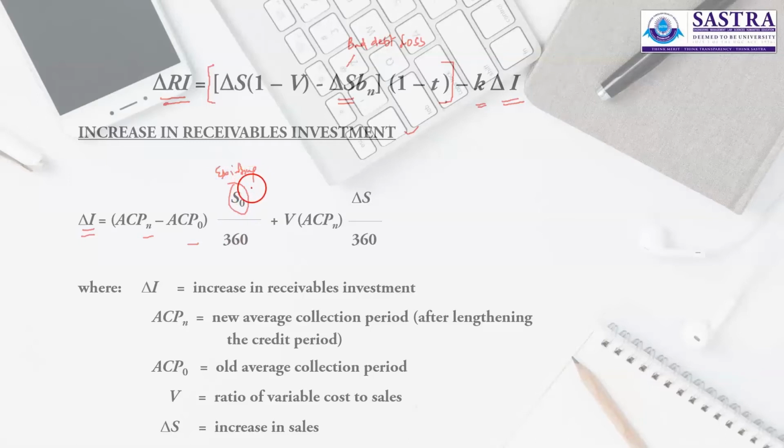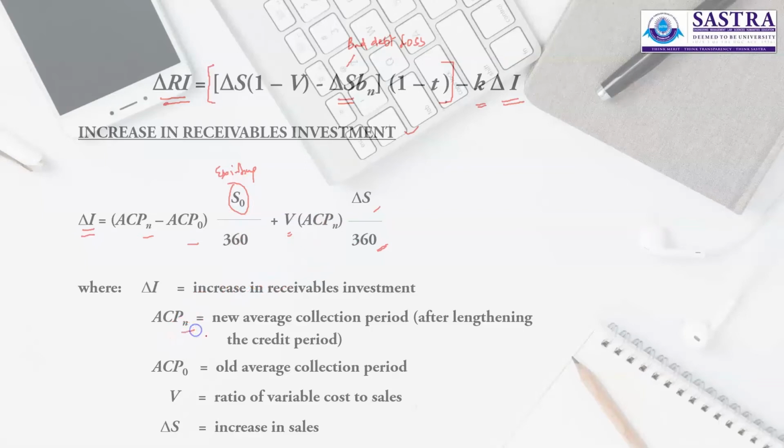Plus, existing sales divided by 360, you get daily sales times the difference between 60 and 30. So at 30 additional credit period in terms of days, we are giving into daily sales, plus variable cost and new credit period times the increase in sales divided by 360, daily sales pertaining to increase in sales multiplied by the additional credit period days into variable cost. So this is going to be your investment in receivables management.